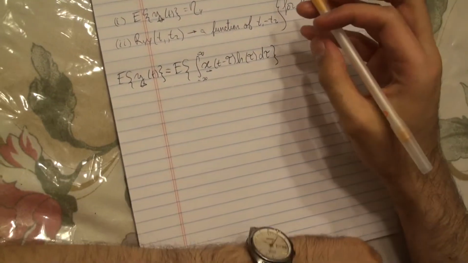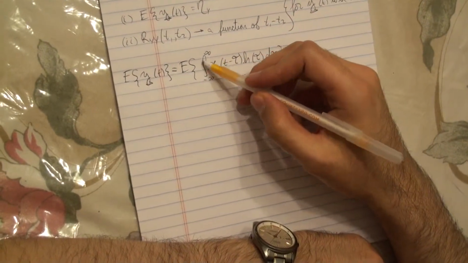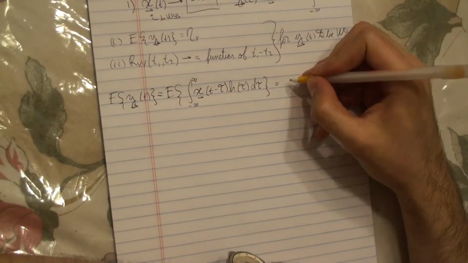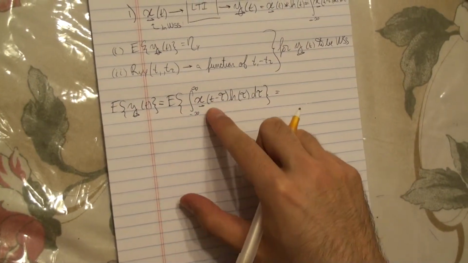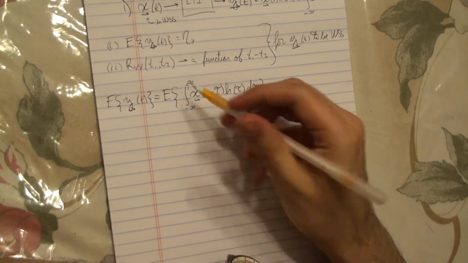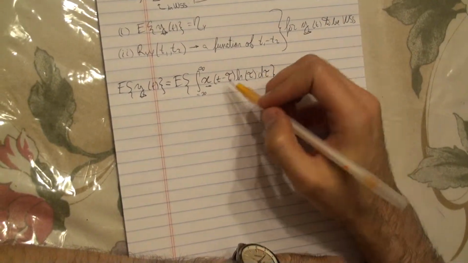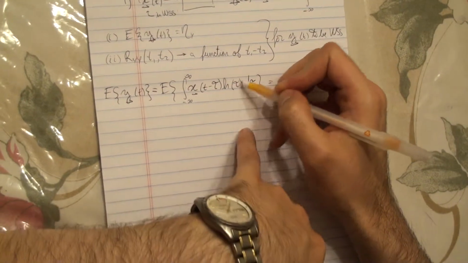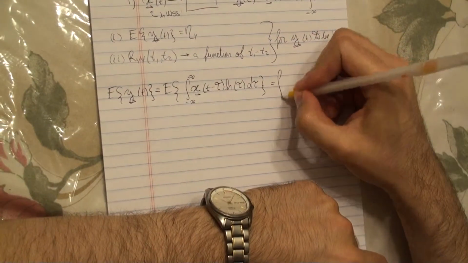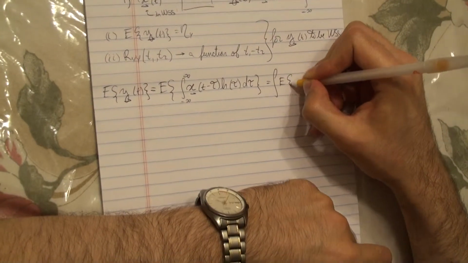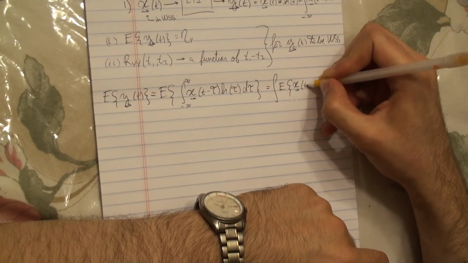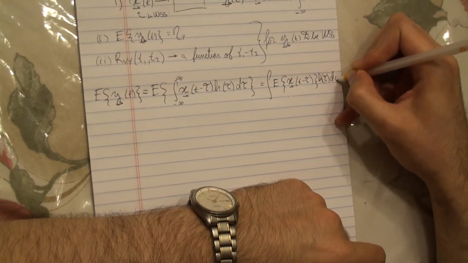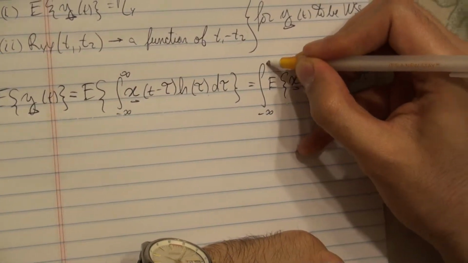Because integration and expected value are linear operations, we can put the expected value inside the integral. Only x is a random variable, so we have the integral of the expected value of x times h of tau. h is not a random variable. So we can write this as the integral of the expected value of x of t minus tau, times h of tau, d tau, from minus infinity to infinity.